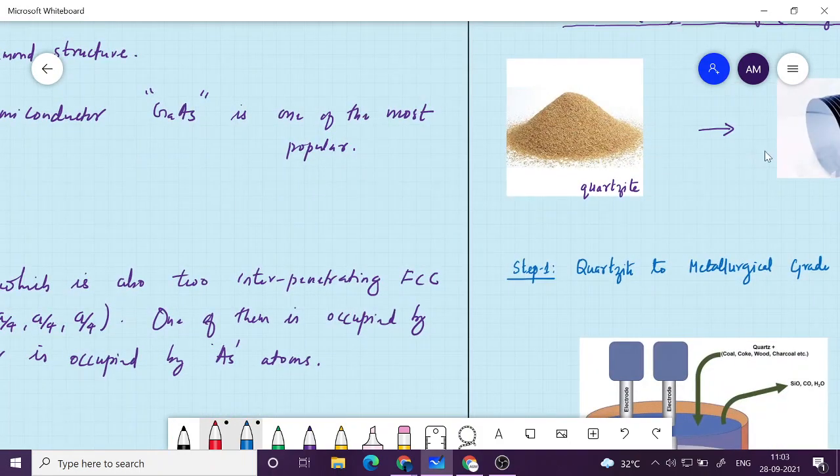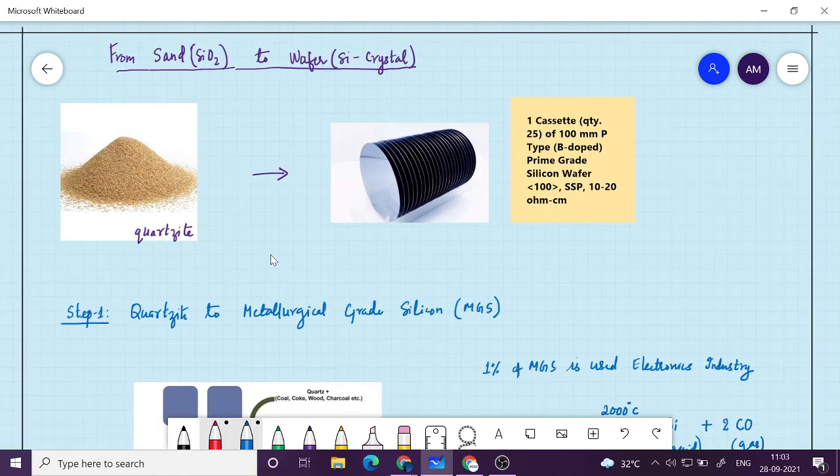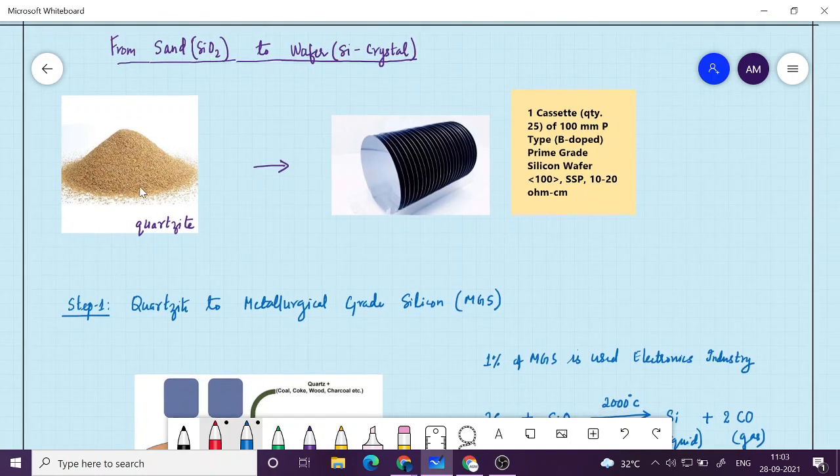Now, the rest of the time, what I am going to discuss is how to get crystalline material from the raw material, crystalline silicon. How can we make it from the raw material, which is sand, I have told already. So we need to take the sand and convert it into a pure silicon crystal. The entire wafer that you see is a very 2D, circular shape. When you buy wafers, you don't buy one wafer, but a cassette of wafers, maybe having 25 numbers.